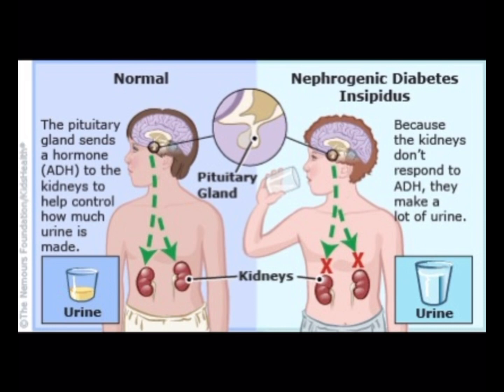However, in nephrogenic diabetes insipidus, the kidneys do not respond to ADH, no matter how much is released. Even if the body is dehydrated, the kidneys continue to produce large amounts of dilute urine, leading to excessive water loss. This causes the sodium concentration in the blood to rise because there is not enough water to balance the sodium. This condition is known as hypernatremia.